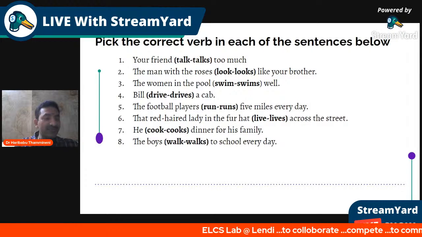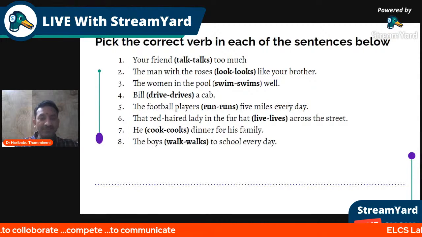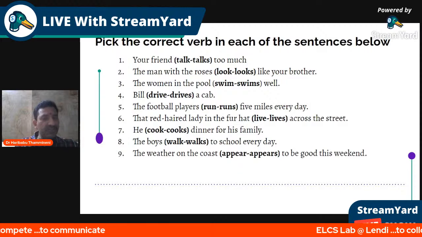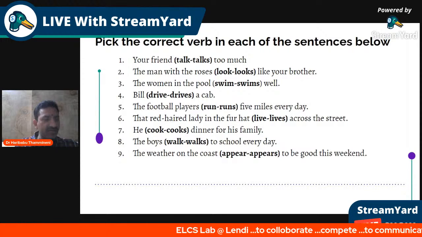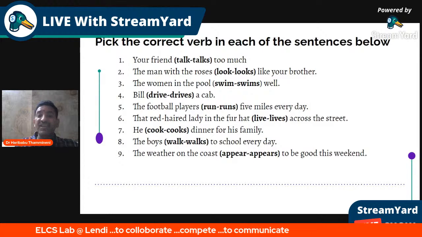Anyway, in the answers we can find out. Yeah, Bill drives a cab. Bill is singular. So a singular subject always takes the verb with an s ending. Very good. Bill drives a cab. Thank you, Sahitya, you wrote well. And Tanuja, you also wrote well. The football players.